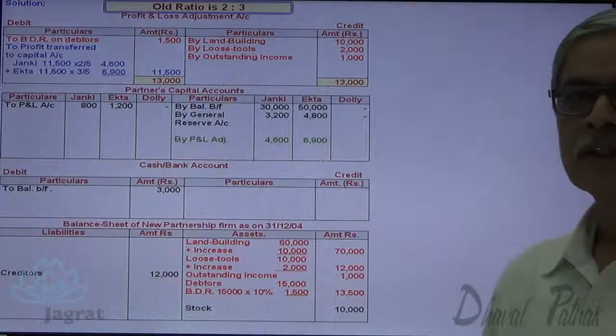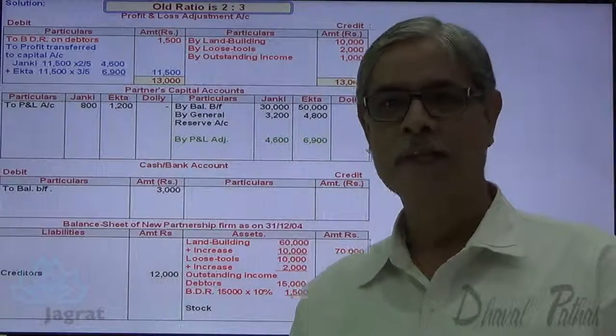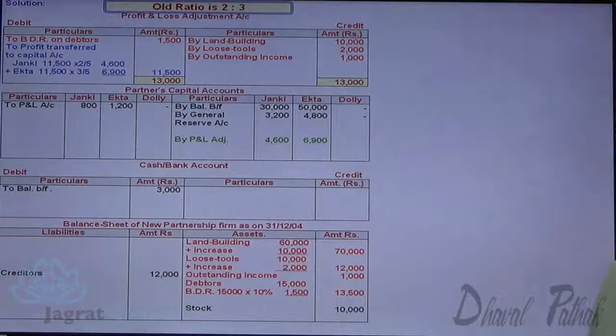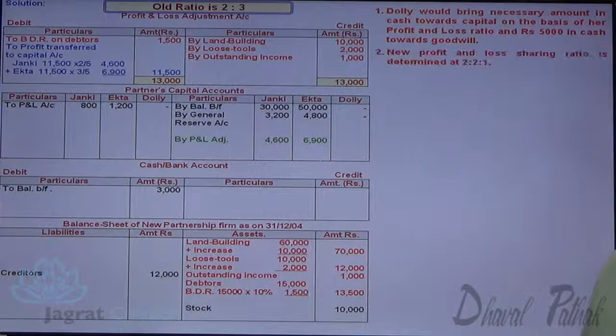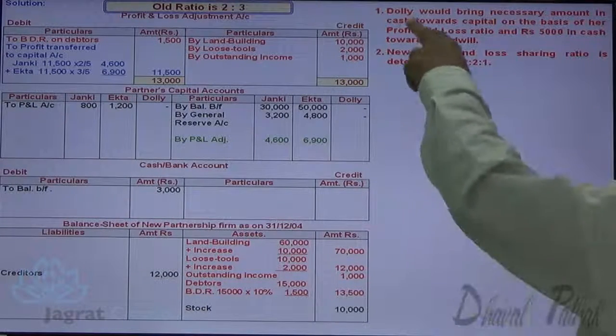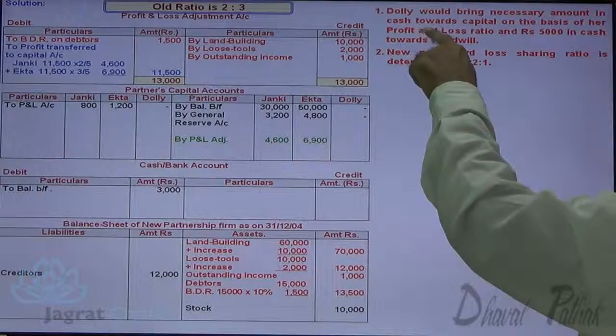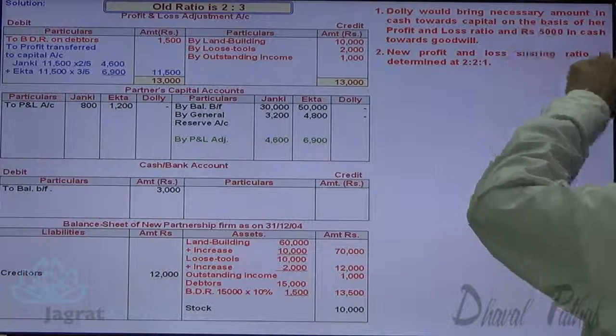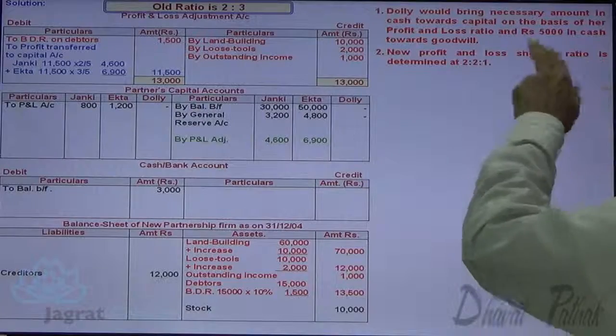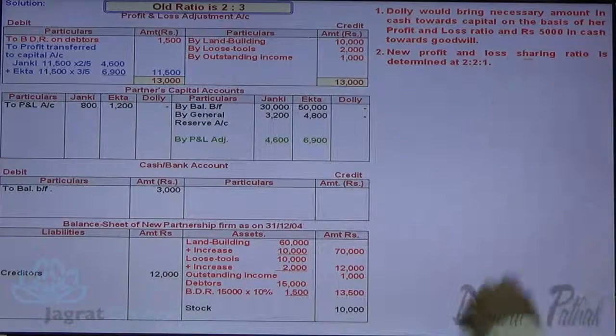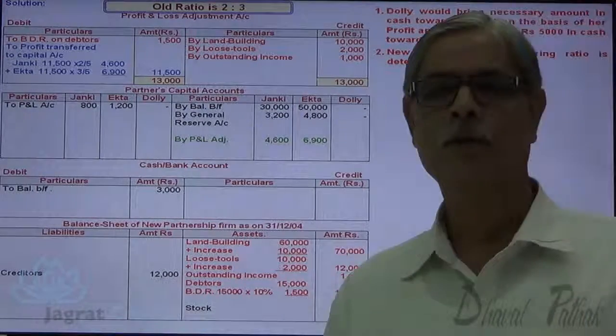Now I want to consider capital and goodwill adjustment. Look at it. Dolly would bring necessary amount in cash towards capital on the basis of profit and loss ratio, and rupees 5,000 in cash towards goodwill. Now let us go for goodwill accounting.